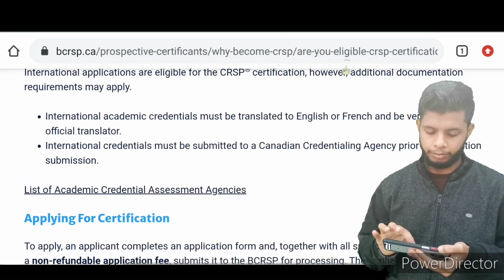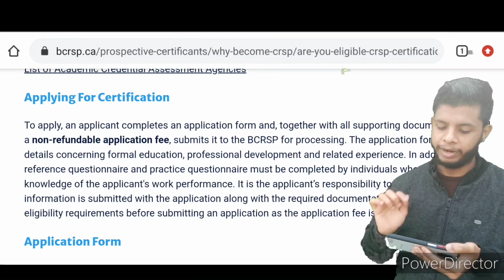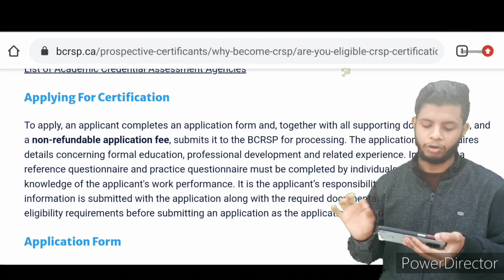Now, applying for the certification. To apply, an applicant completes an application form, together with all supporting documentation and non-refundable fees.